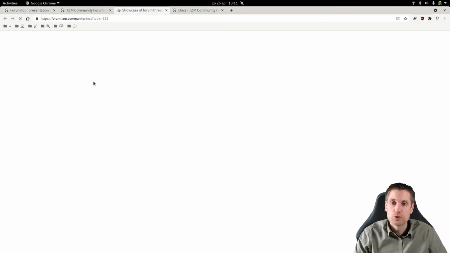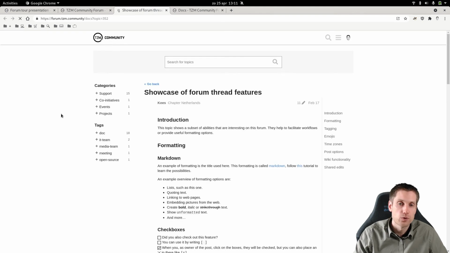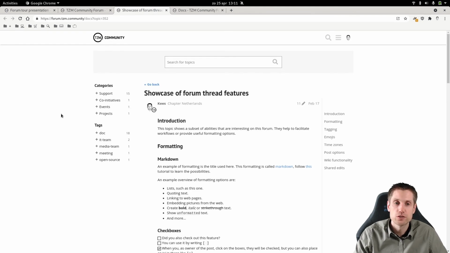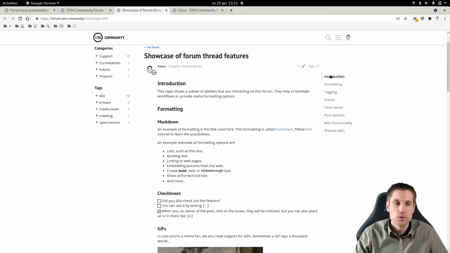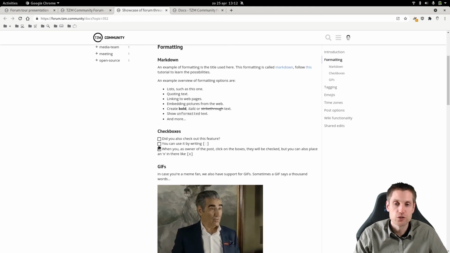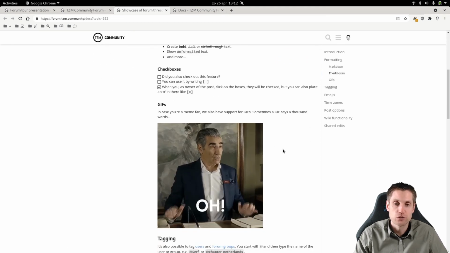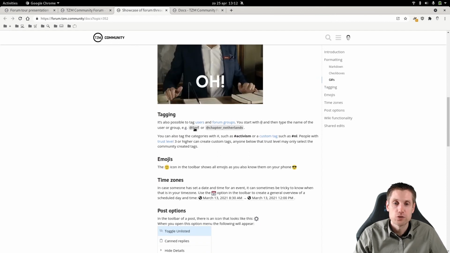So to give you a brief overview of the forum thread features, so what kind of formatting can be used, those kind of things. Well, you can enable a table of contents, you can use Markdown for formatting, you can have checkboxes like you saw earlier, you can also enable GIFs, like I showed you, you can tag people and groups.